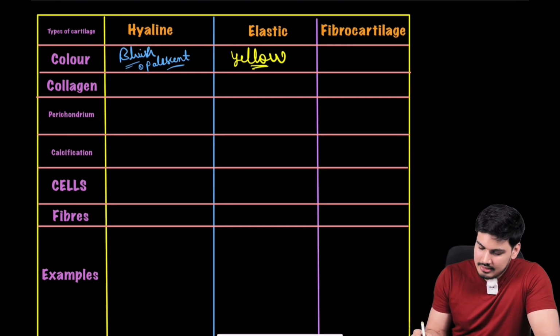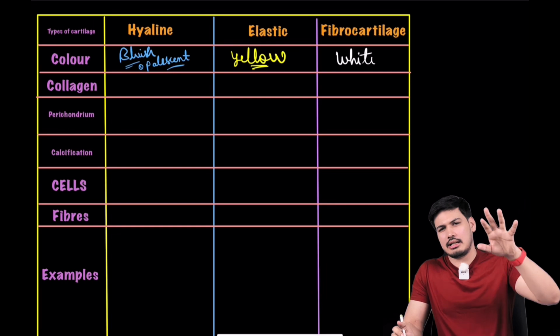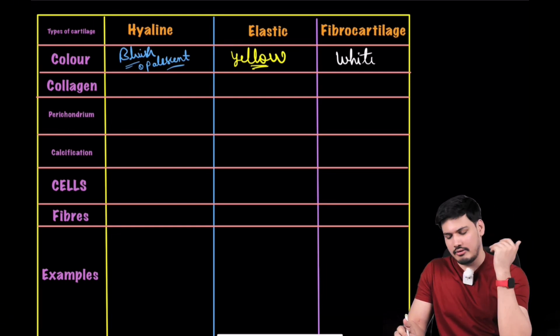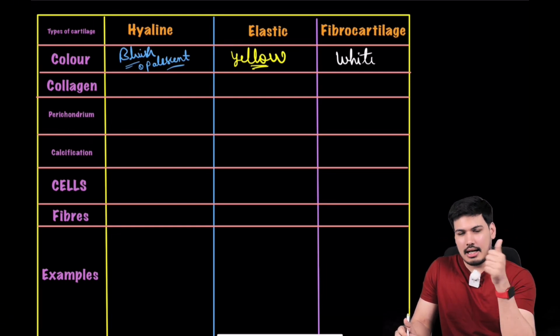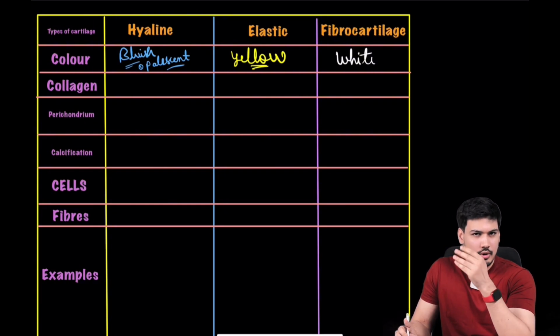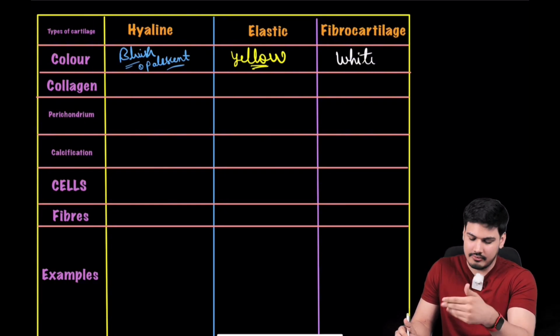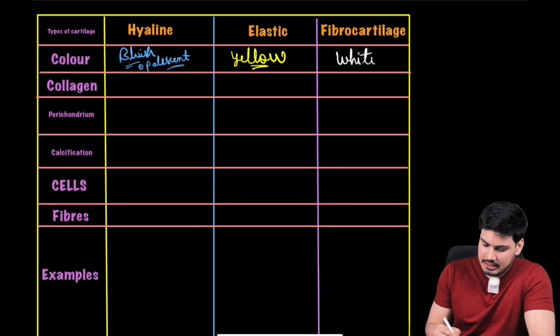Then when they ask about fibrocartilage, this fibrocartilage is white in color. Easy to remember actually. Elastic cartilage, yellow cartilage, fine. Actually everybody knows it. Bluish cartilage, hyaline cartilage, you must know this. Fibrocartilage, like bone, is white. Type 1 collagen, white in color. So fibrocartilage, white in color.